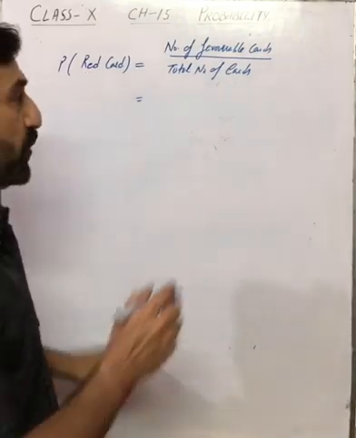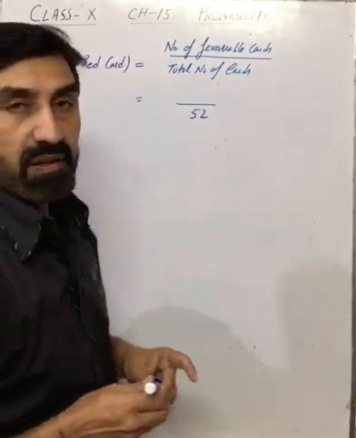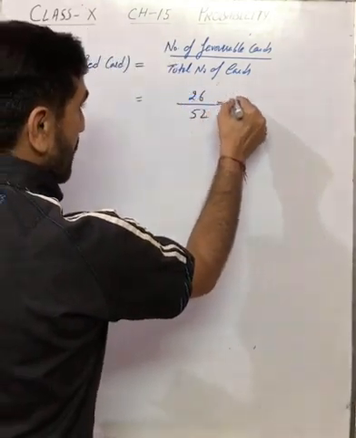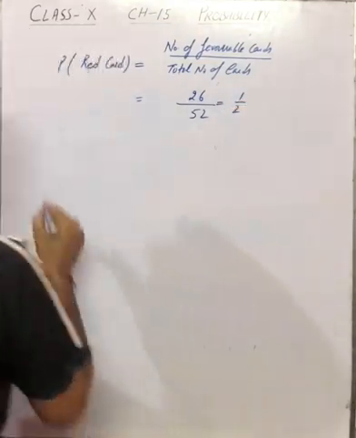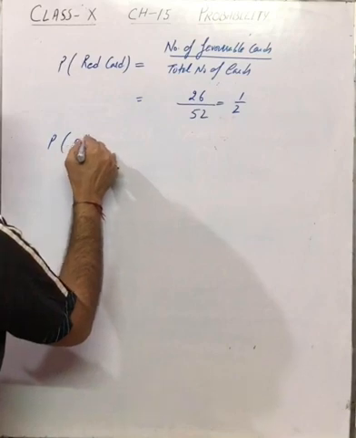Now we need to find the probability of getting a red card. Out of total 52 cards, which becomes the denominator, how many were red? 26 were red. That means the number of favorable cards is 26. So it will be 1 by 2. Suppose we need to find the probability of getting a heart.